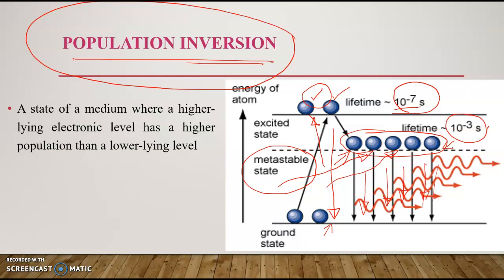So we will get more photons as output. That is the requirement for making the required amount of laser with the required amount of energy.